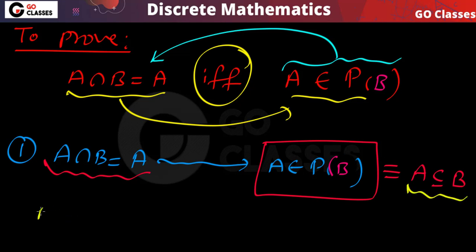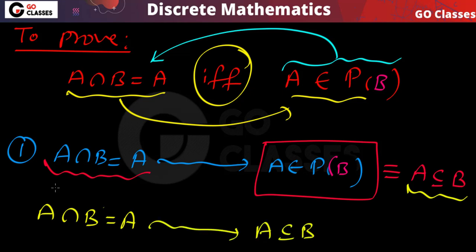So actually what we need to prove is that if A intersection B is equal to A, then A is a subset of B. This is what we need to prove, because if we can prove this, then A is a subset of B, and it automatically means that A belongs to the power set of B. So let's see this. If A intersection B is equal to A, what does this mean?